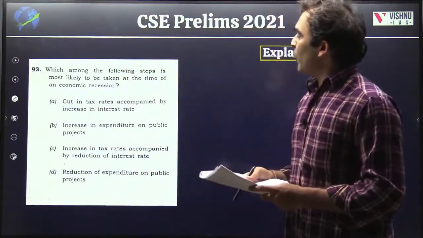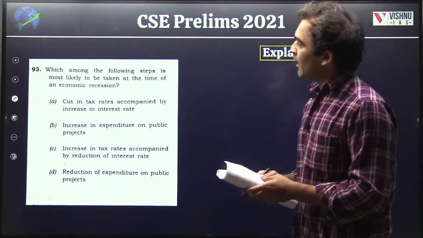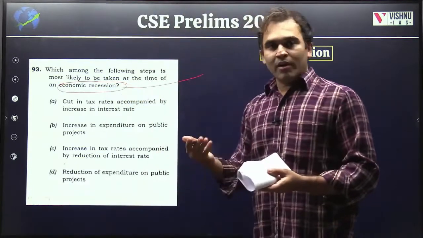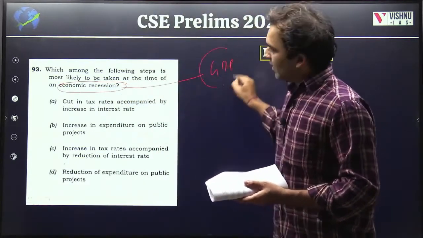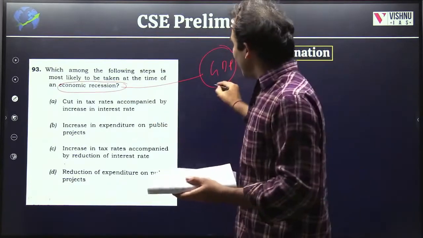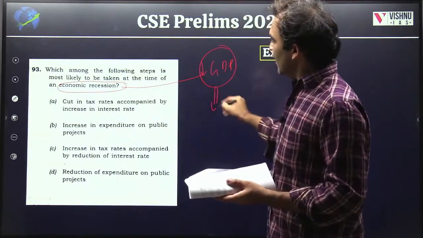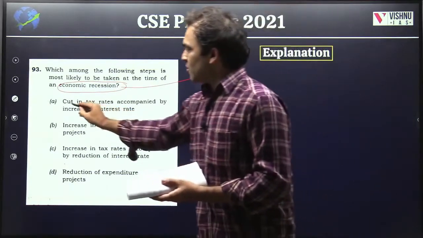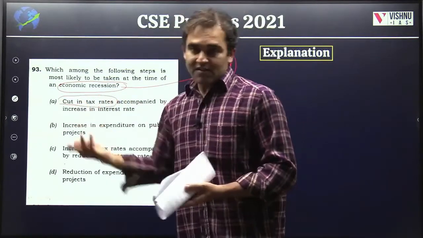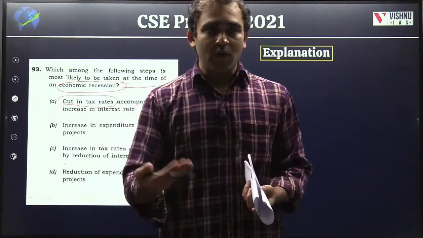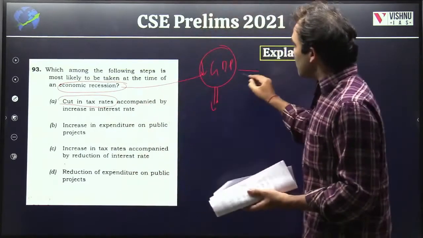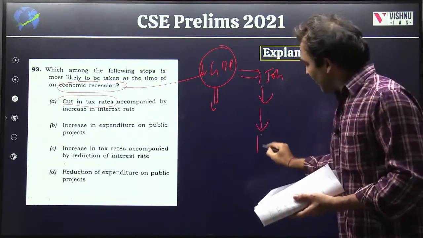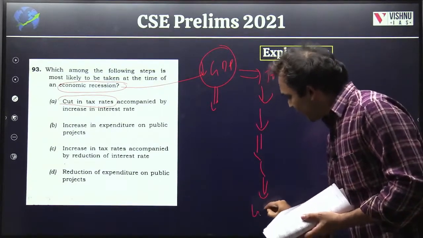Then, which among the following steps is most likely to be taken at the time of economic recession? First of all, we need to know what an economic recession is. When there is a contraction in the GDP of a country, that is economic recession, right? So whenever GDP is decreasing, the government should somehow increase GDP. How can the government do that? Of course, first and foremost, look at the options. Cut in tax rates. Yes, if the government is cutting tax rates, people will have more money, because in a recession, people lose jobs and incomes are falling. Hence, they are spending less. Hence, there is less production. Hence, there is low GDP.